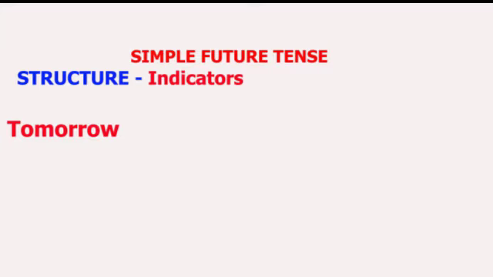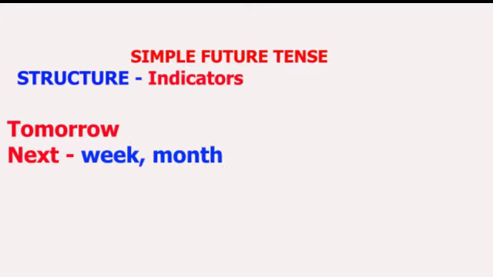Apart from tomorrow, you can also use next. Next means ijayo in Swahili language. But by using next, you can manipulate it into various references of time. For example, you can say next week, which means wiki ijayo, or you can say next month, which means mwezi ujao, or next year, which means mwaka ujao, or wherever, for example, next 2 hours, next 3 weeks, next 2 months, and so on. Next is also an indicator of expressing future events.